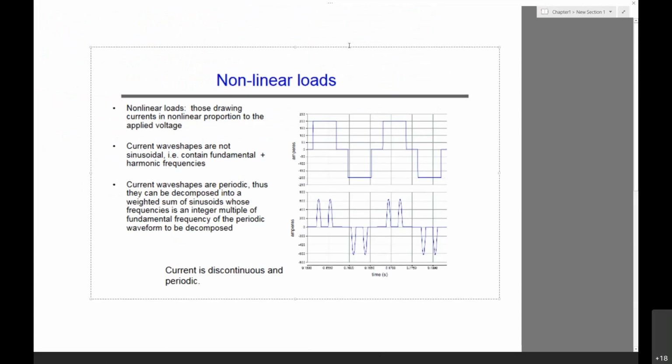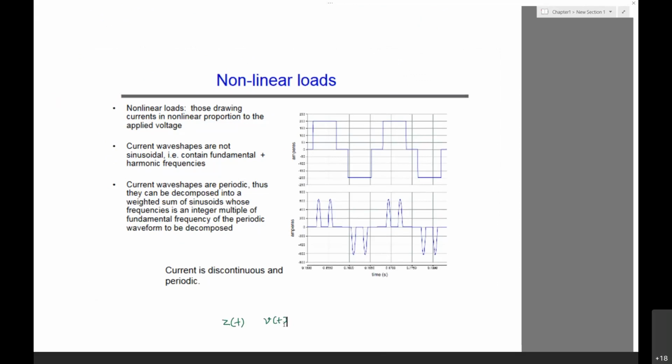As we have seen in the earlier class, the definition of a nonlinear load is this: if Z of t is varying with respect to the applied voltage, if the impedance is changing with the applied voltage, then we can say it is a nonlinear load. We are looking at the relation between the VI characteristics of a particular load.